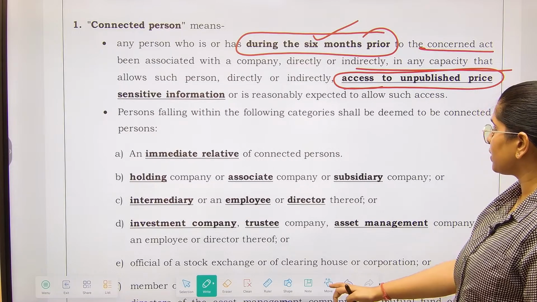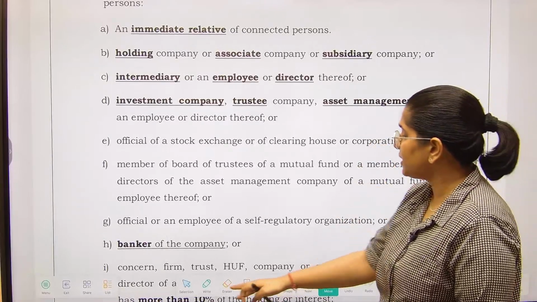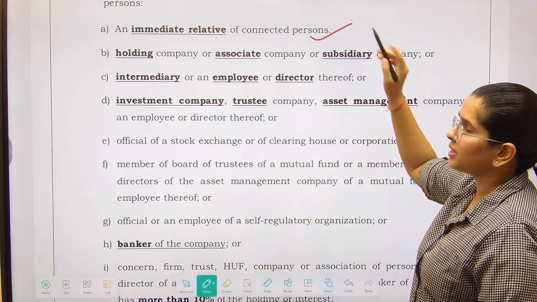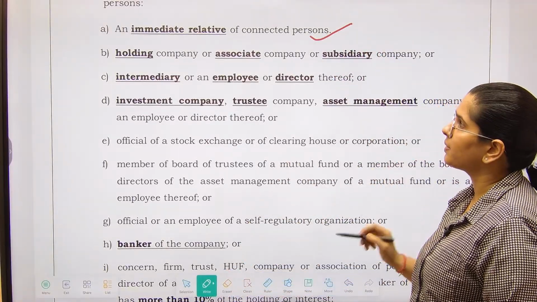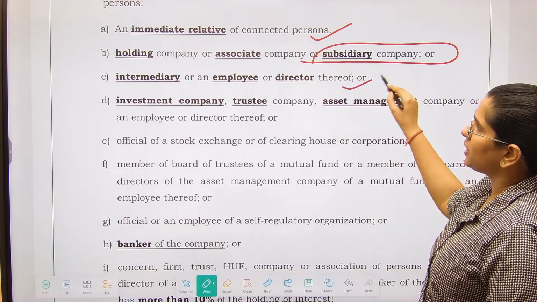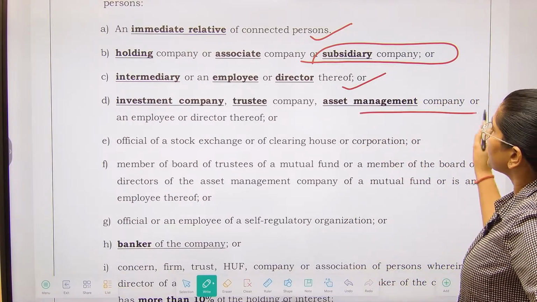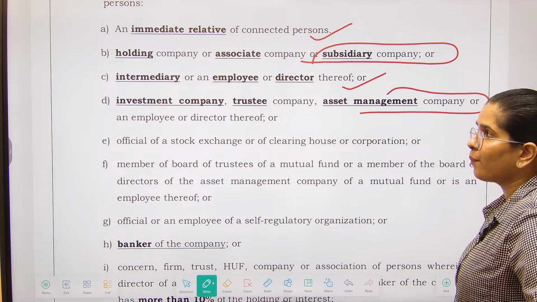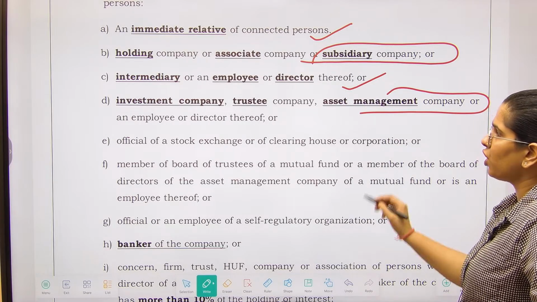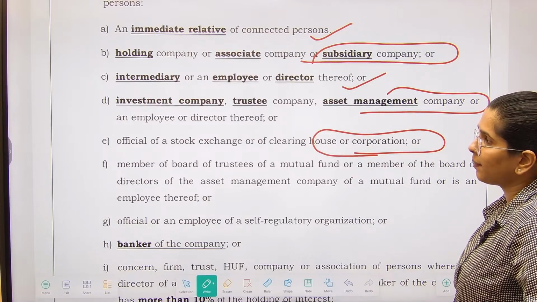Persons falling within such categories shall also be deemed to be connected persons. The immediate relatives of a connected person will also be treated as connected persons. Holding company, associate company or subsidiary company, intermediary or an employee or director thereof, investment company, trustee company, asset management company, an employee or director thereof, official of a stock exchange, they are also treated as connected persons to the company.